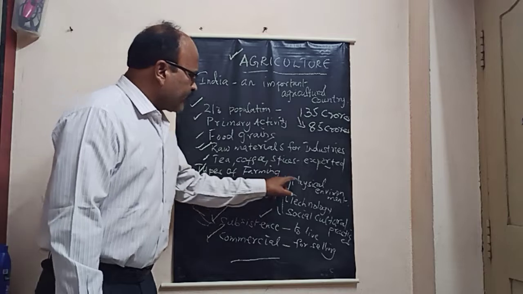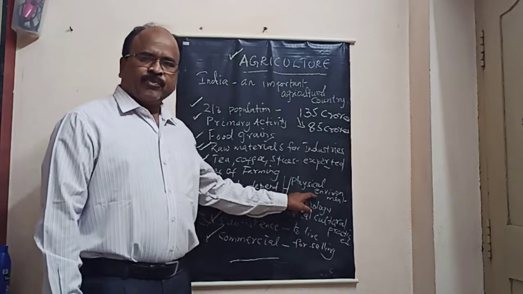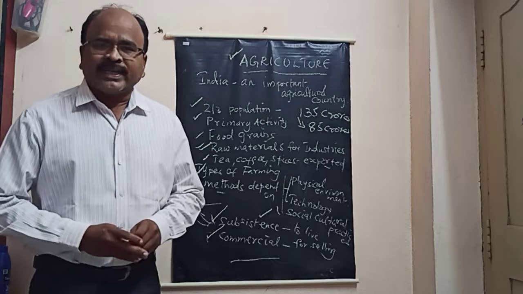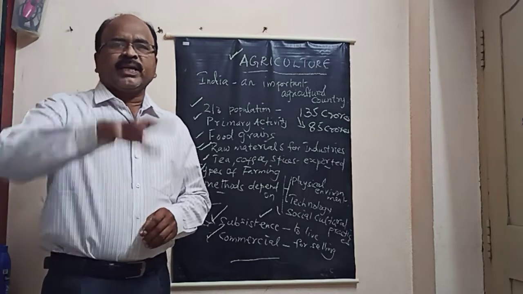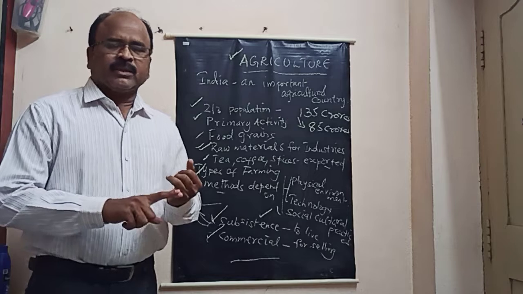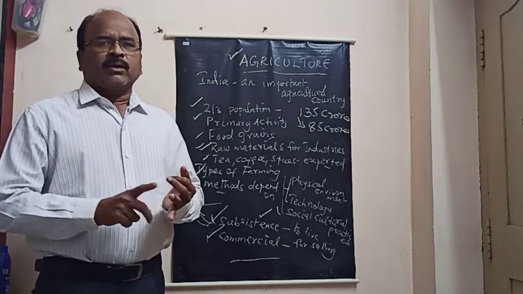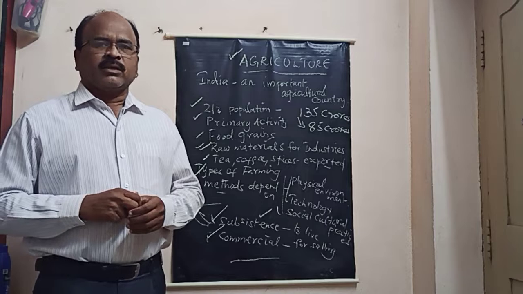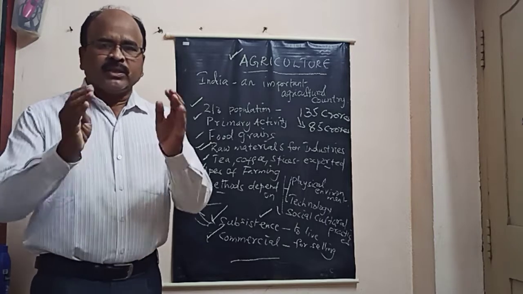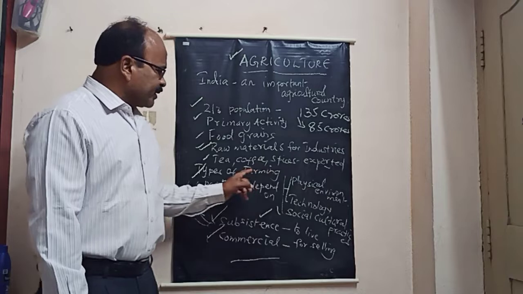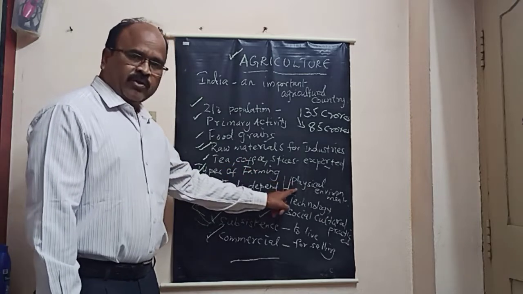The first one is physical environment. What is the first one? Physical environment means the area and its surroundings. How it looks. Like, is it a desert or a plain or a plateau or a hilly area? How much rainfall is there? What about the temperature? All these factors are included in physical environment. So the methods of production depend on physical environment.